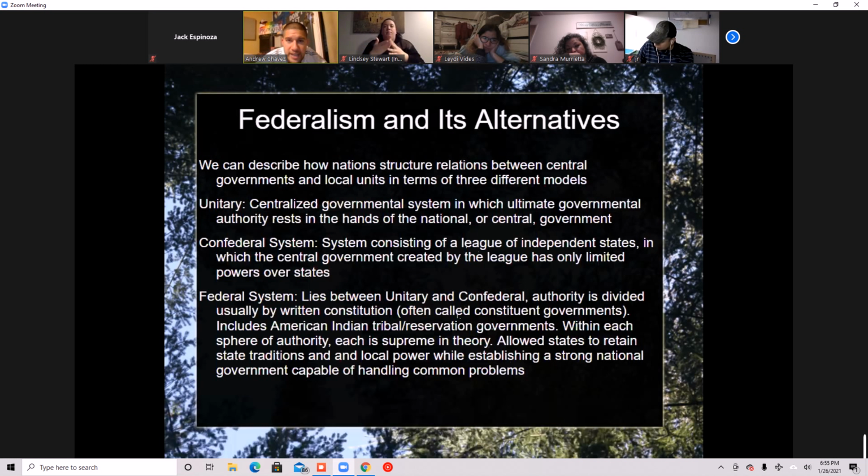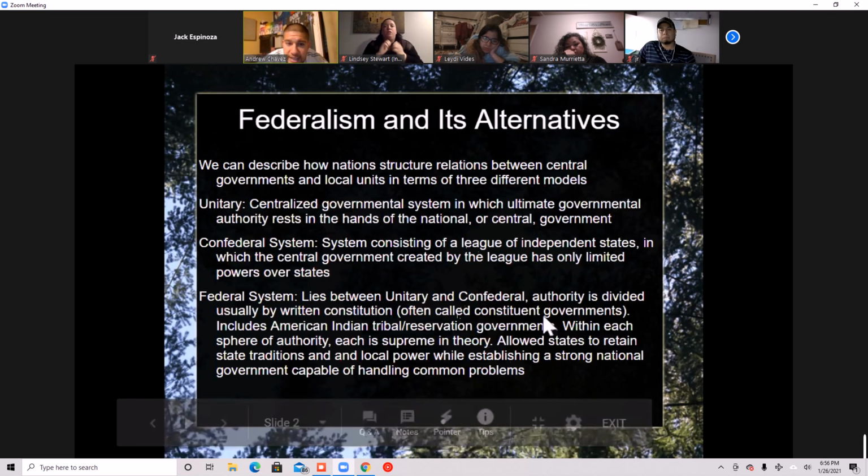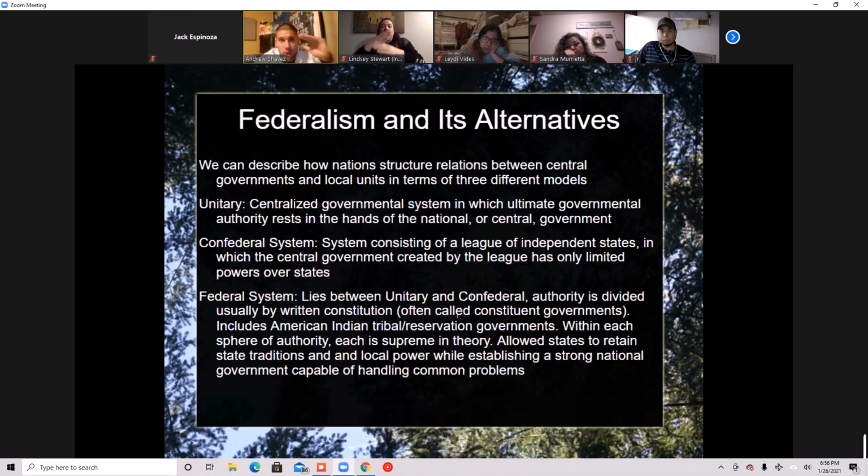That's why we have a state constitution here in California that is different from the national Constitution. We'll also talk about the national supremacy doctrine and how the Constitution was developed. In a federal system, authority is divided between what powers the national government gets and what powers the state gets. We'll talk about that in the Constitution.